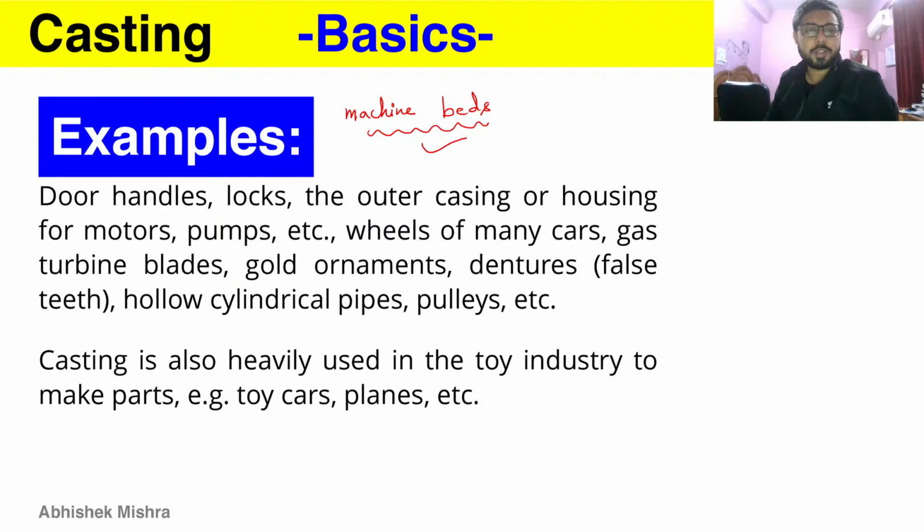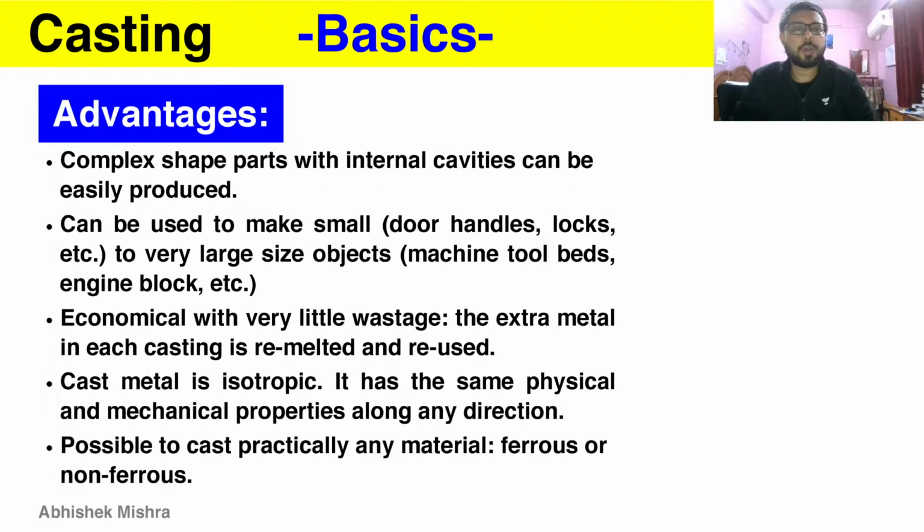And speaking of advantages, now let's discuss that. The advantages of casting are: complex shaped parts with internal cavities can be easily produced. You can easily do that, because you just have to create the complex shapes and then pour the liquid metal. So that is done easily in casting. And it can be used to create small to very large size objects. As I have told you before, engine blocks are also a large size object that we are making from the casting process. Economical, with very little wastage.